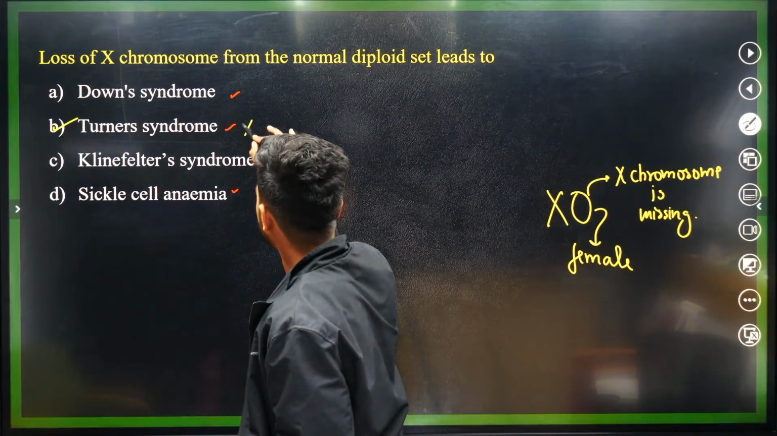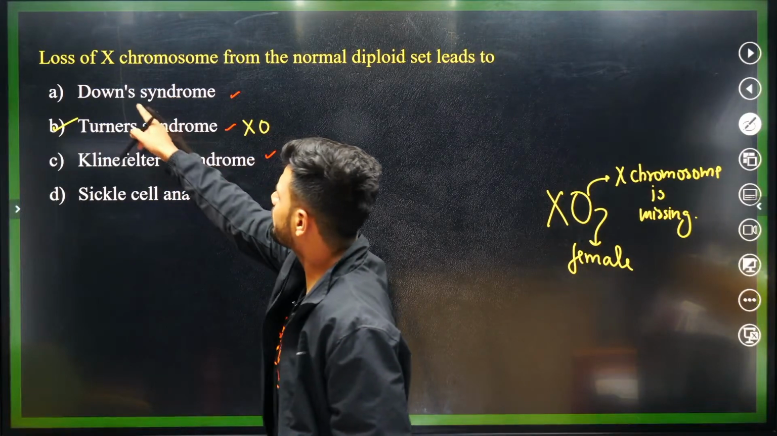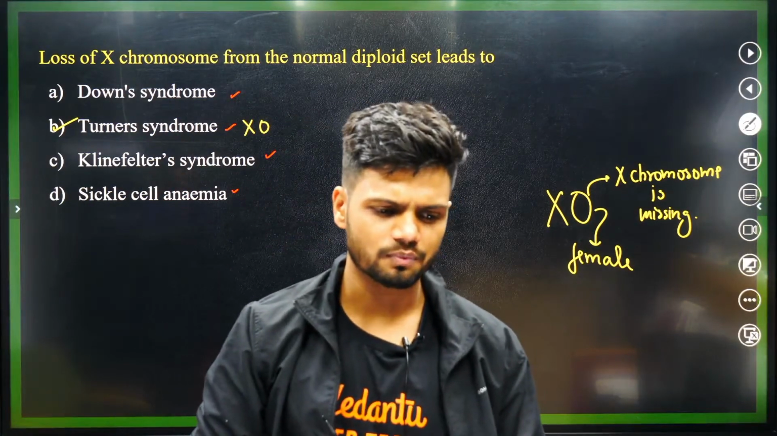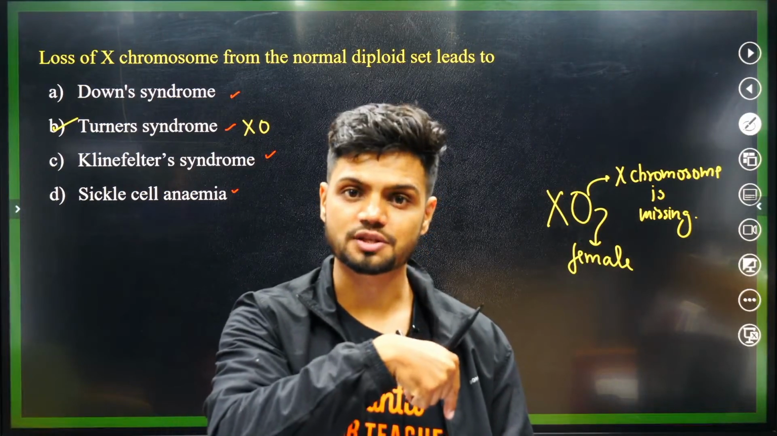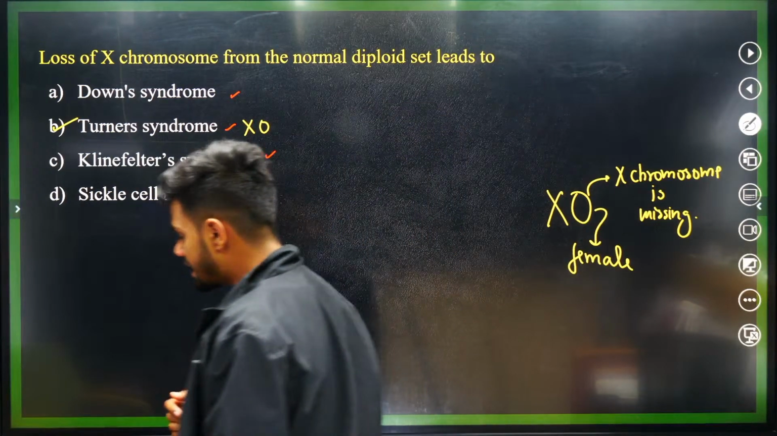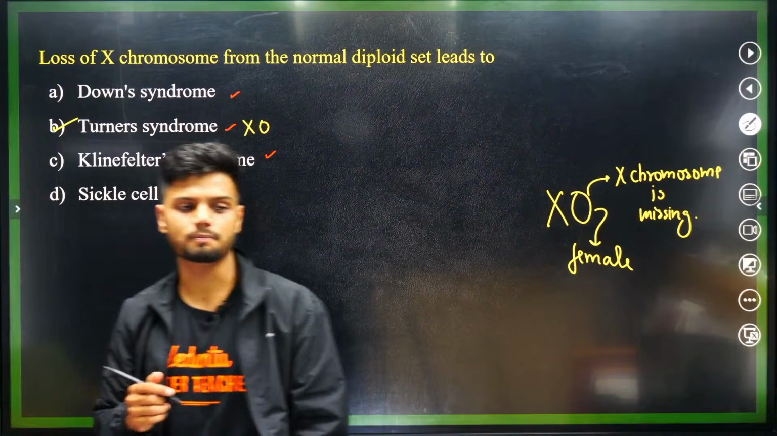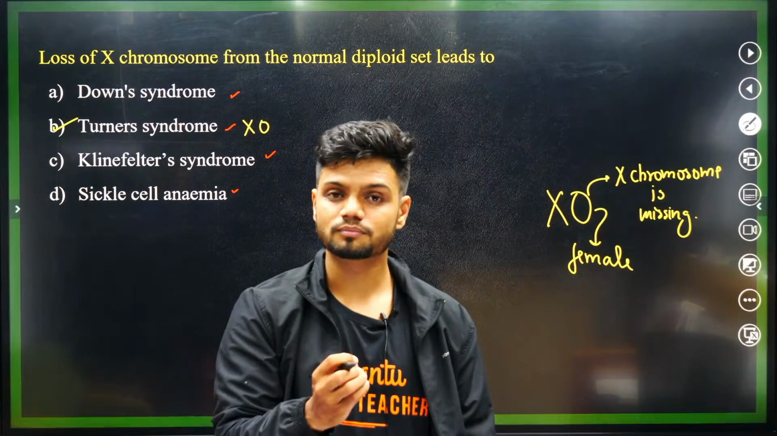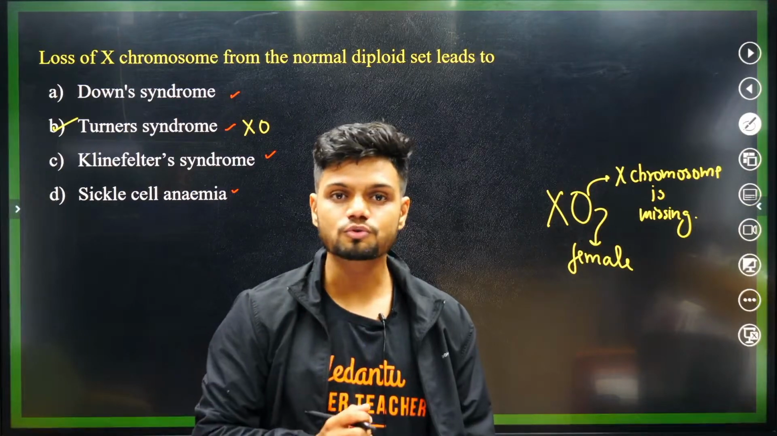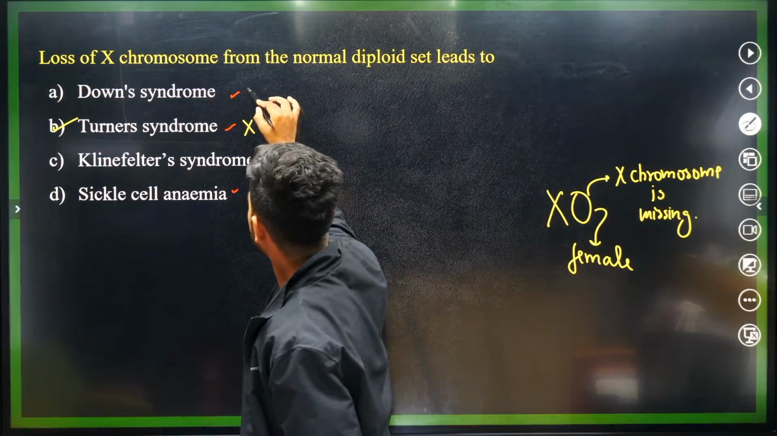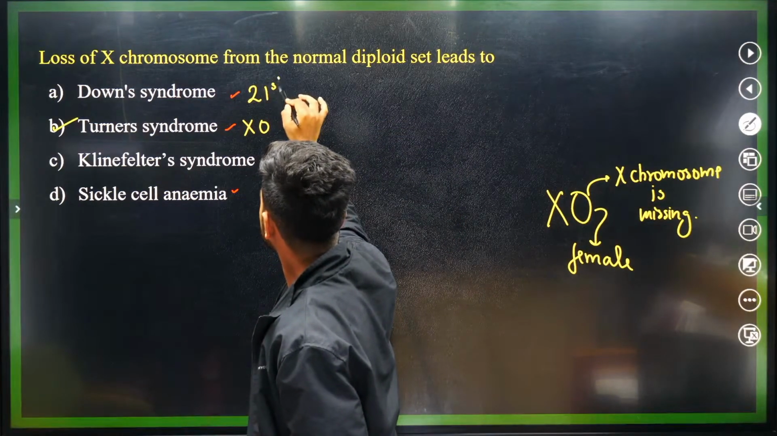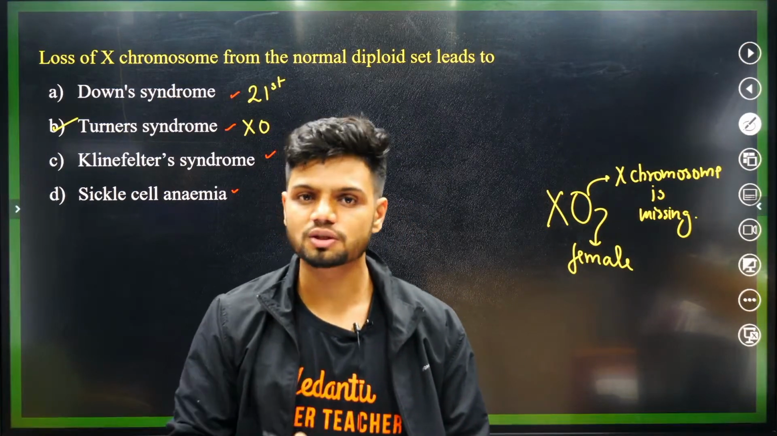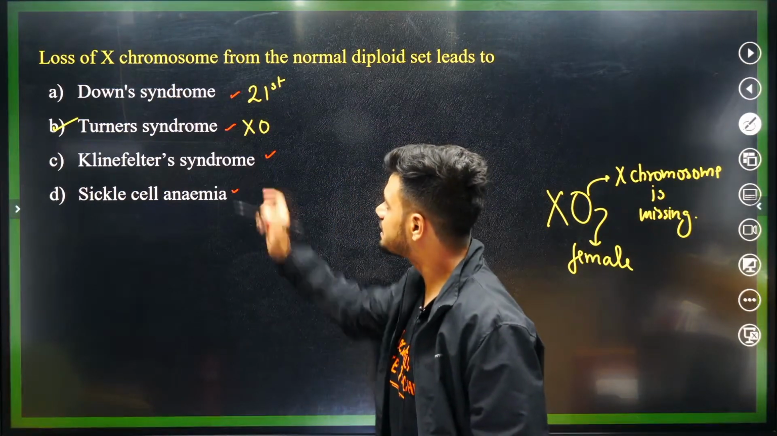That is XO. Now, what about in the case of Down syndrome, students? What exactly happens in the case of Down syndrome? Is there addition or deletion? Tell me. In the case of Down syndrome, there is an addition of the 21st chromosome. Yes. Trisomy of 21. Addition. Now, what is happening in Klinefelter syndrome, students?